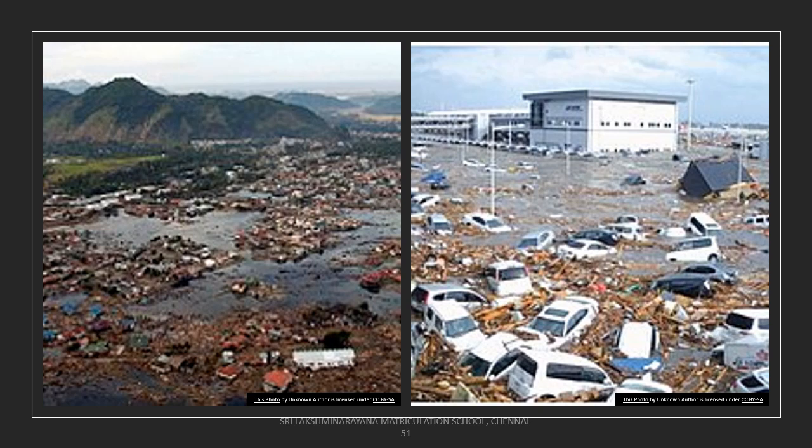This slide gives you a clear picture of how destructive the tsunami is. So now earthquake and tsunami topics are over. You understood, children? Thank you.